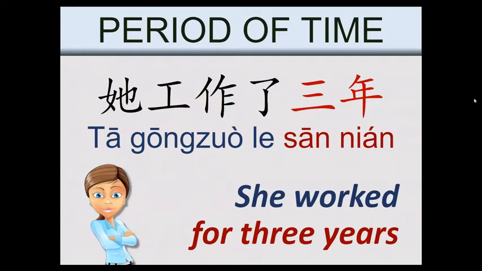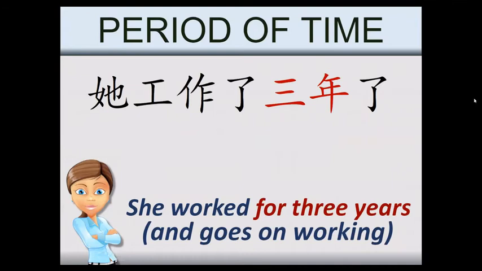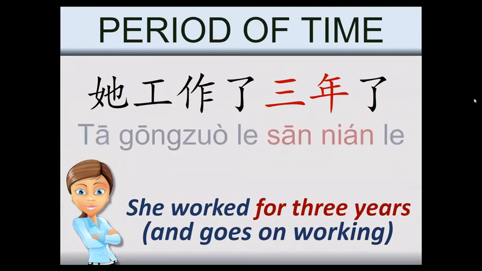We have the subject, the verb, plus this le particle, okay, to indicate this action has finished, and 3年, the period of time. But we have this other example. 她工作了3年了. She worked for 3 years. But the difference here, as you can see, we have 2 le particles and she goes on working. She continues working here, okay? So, important. When we use the first le, we're referring to this completed action, okay?